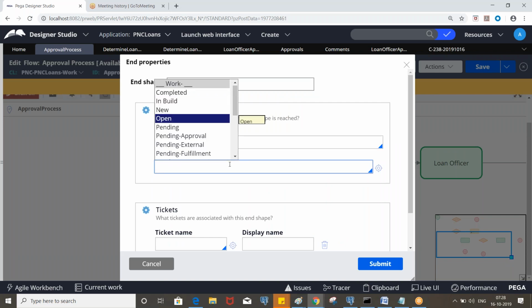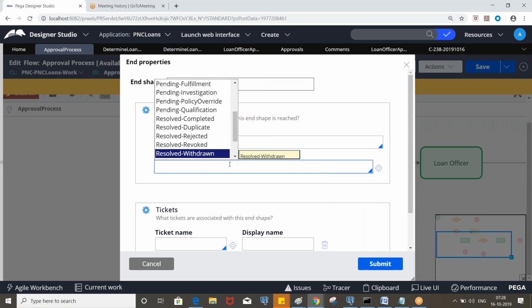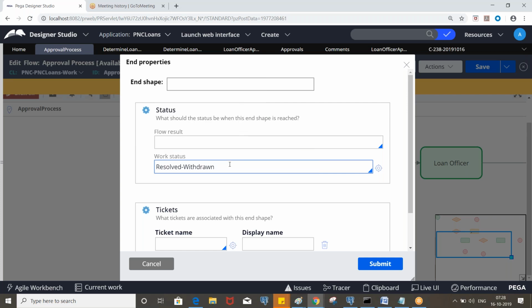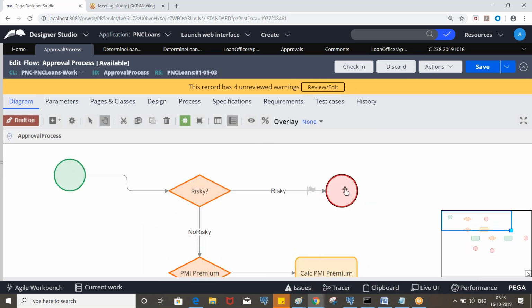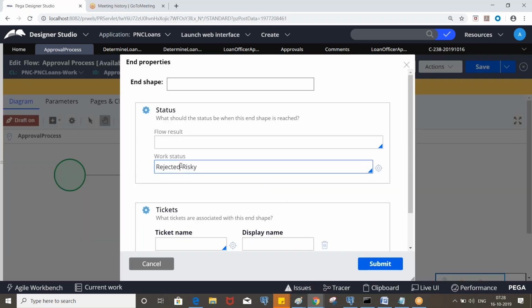Yeah, so here we have some, it is resolved but with dot. So like for risky also you can put resolve with risky. Okay, since it is completed, you can put resolve risky like this.